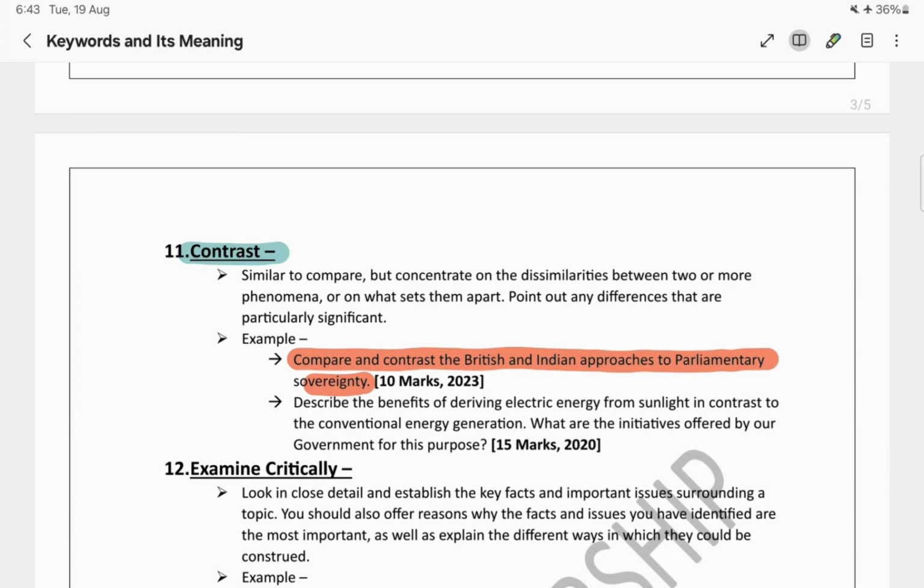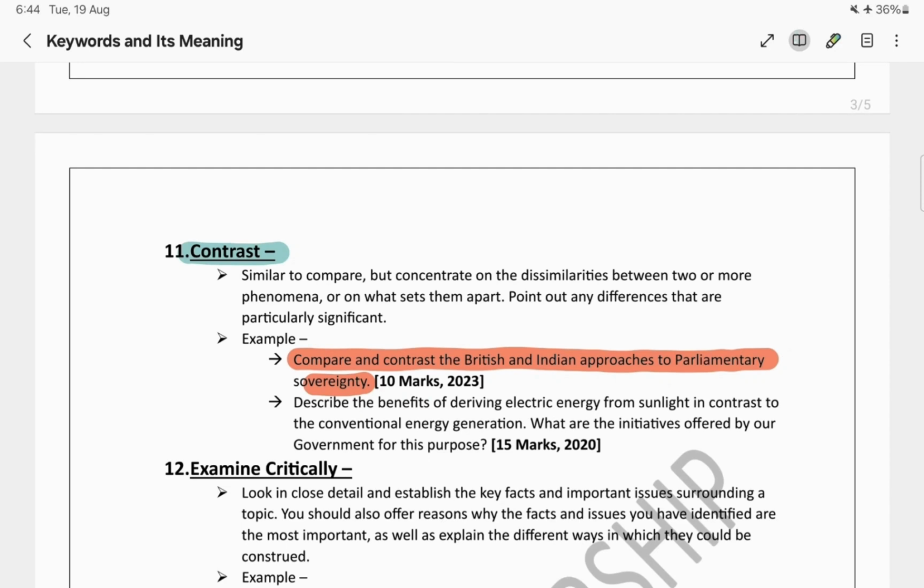So that means from British and Indian approaches to the parliamentary sovereignty. This is the theme. So what is the demand of the question? Now the topic is parliamentary sovereignty and we need to compare as well as contrast. That means we need to give the similarities between the Indian and the British approaches to parliamentary sovereignty, and along with that we need to give the differences between them as well. So basically, contrast is nothing but the differences.